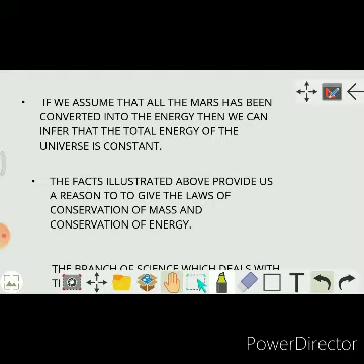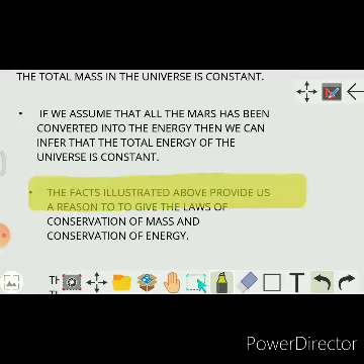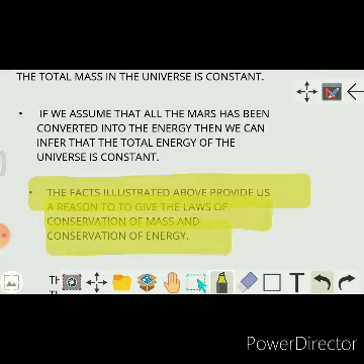It means energy can be converted into matter, and matter can be converted into energy. Now, the facts illustrated above provide us a reason to give the law of conservation of mass and conservation of energy.